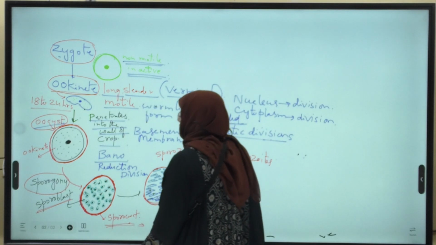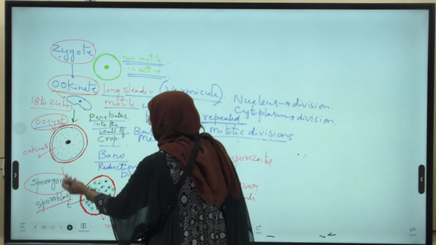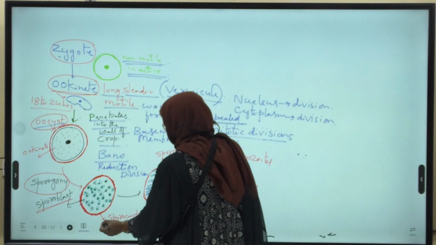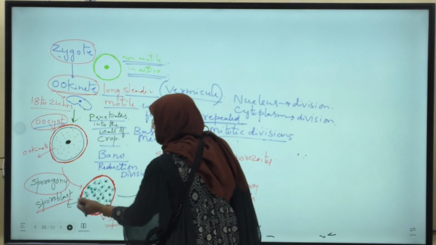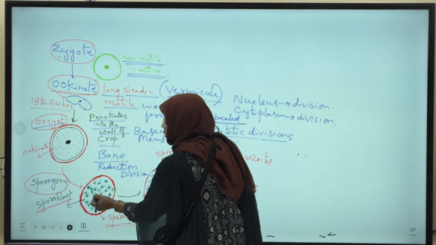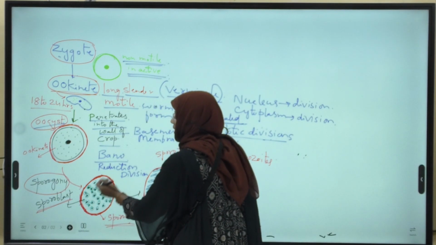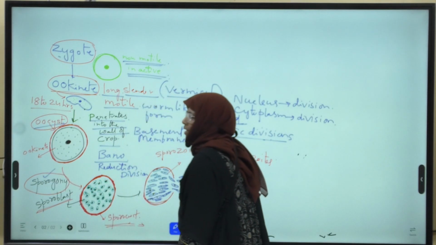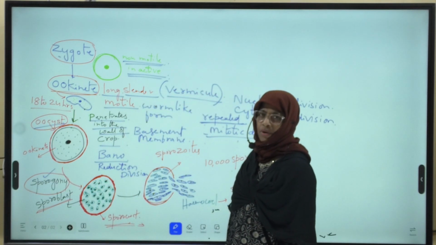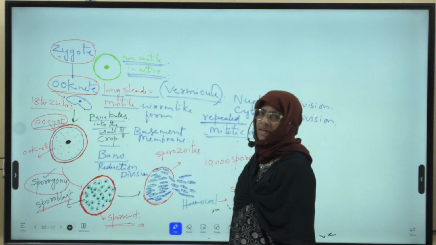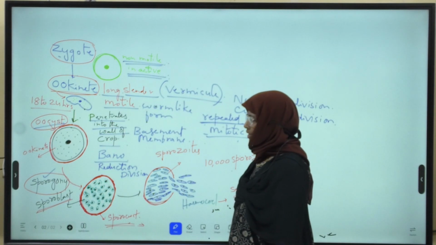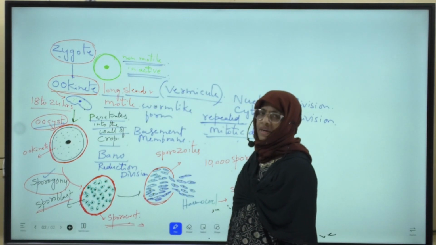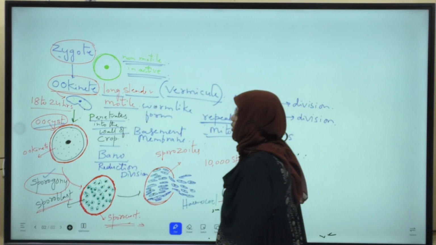Now this oocyst with sporoblasts; inside the oocyst, sporoblasts are present. The sporoblasts are indistinct bodies which are formed due to sporogony. What is sporogony? This is the fourth stage of the life cycle of Plasmodium in the mosquito phase. Sporogony means formation of sporozoites.